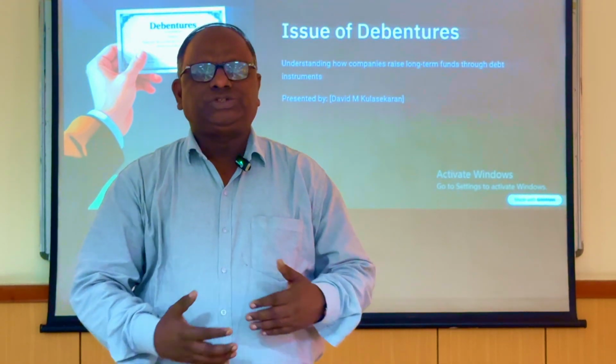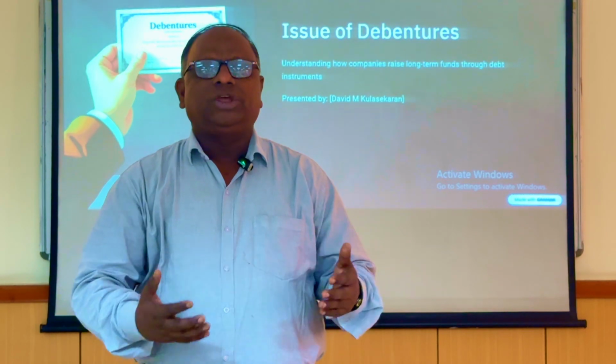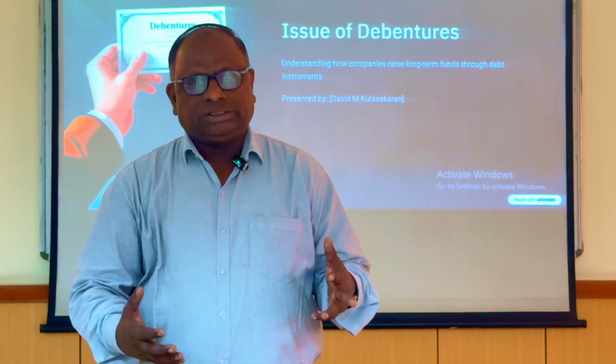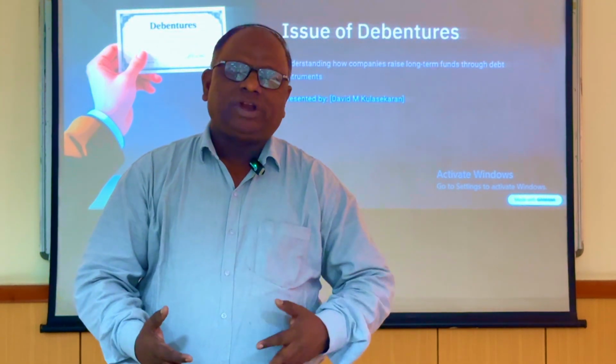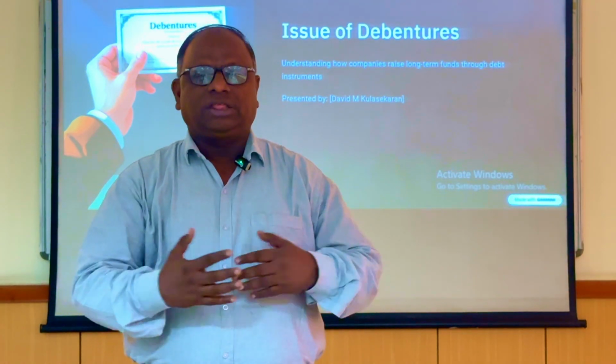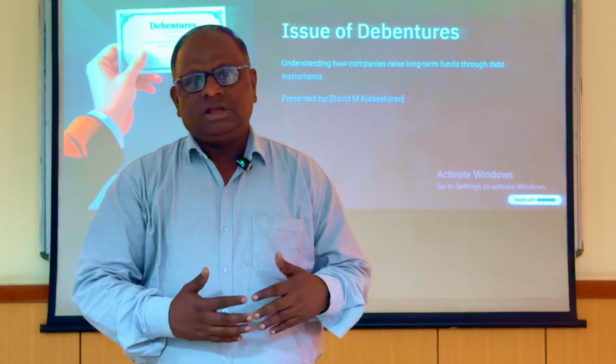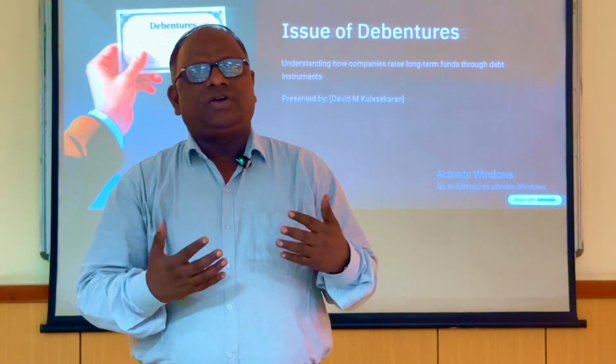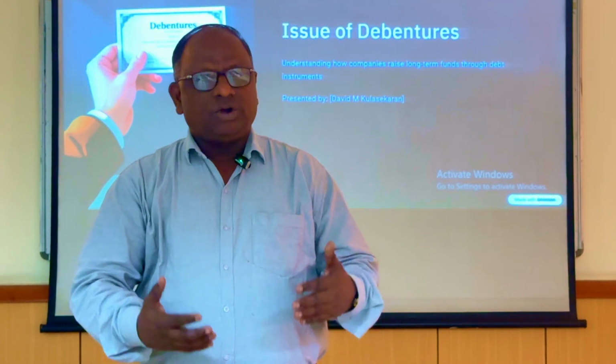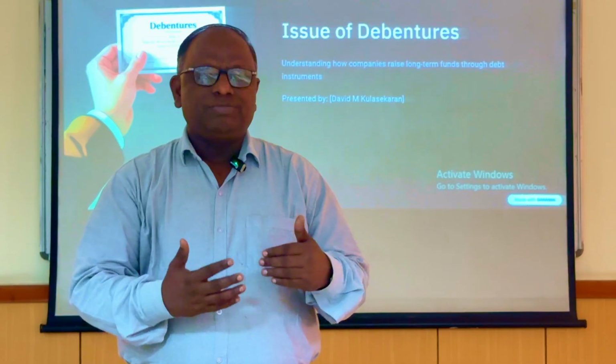Especially in the case of joint stock companies doing business on a large scale, the entire capital cannot be provided by the owners. So they have to borrow money from outsiders. There are different sources available, and one of the important sources, children, is debentures.